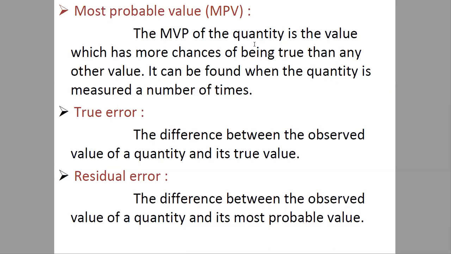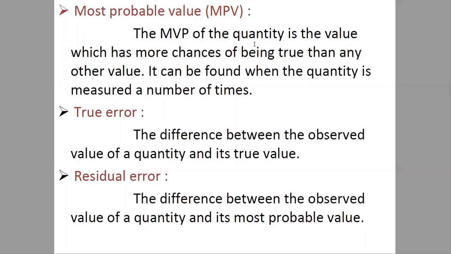It can be found when the quantity is measured a number of times. We can calculate the most probable value only when we have a number of observations for the same data or same set of length or angle. There only we can find the most probable value. Suppose we have a single observation, it is of no use to find the most probable value.